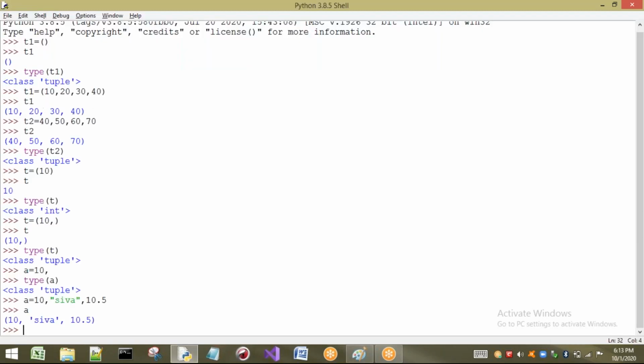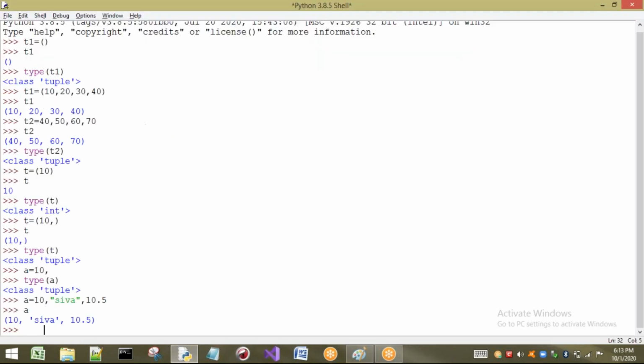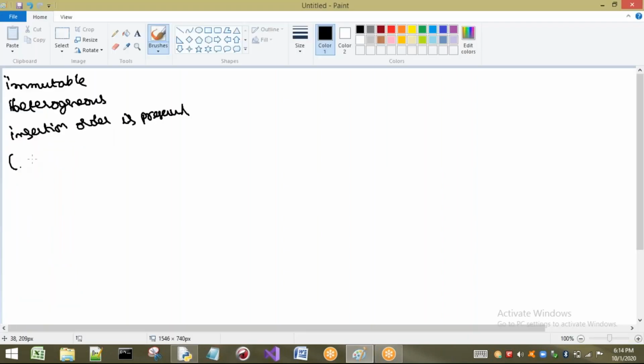And next point we have to see what? Whatever order I am going to give, in the same order it is going to store. That means insertion order is preserved. Okay, insertion order is preserved, right? Next one is, here generally we will use parentheses. Generally, I am not saying it is compulsory. Generally we are going to use parentheses to represent the tuple.